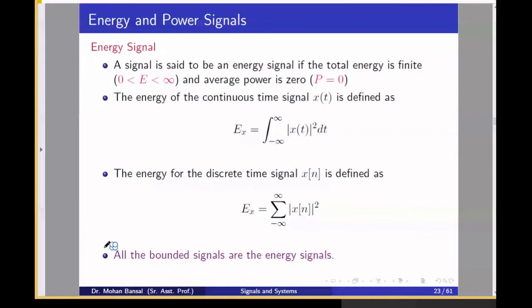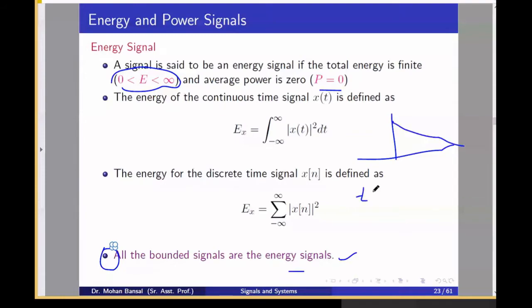Okay. I will always share the PPT, and you should always work on my colored contents. All the bounded signals are energy signals. What is the meaning of a bounded signal? A bounded signal is defined like this.